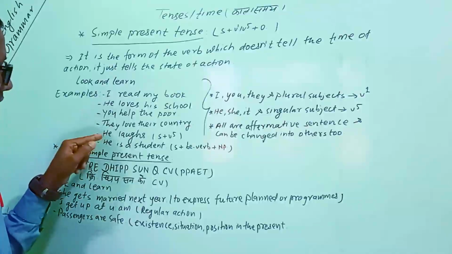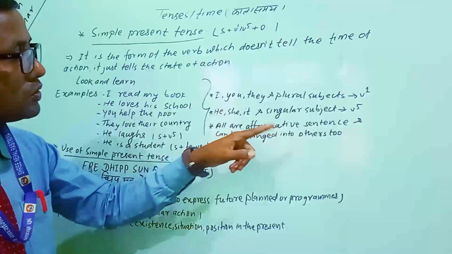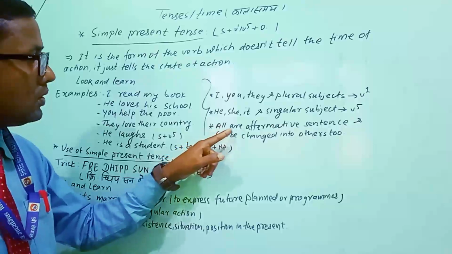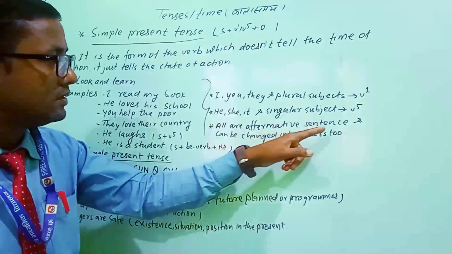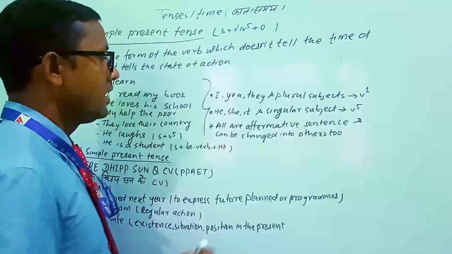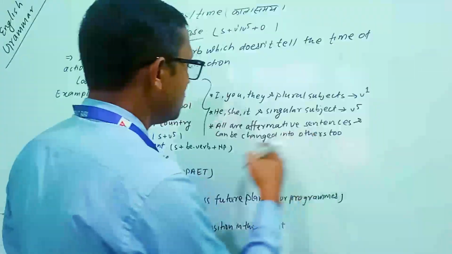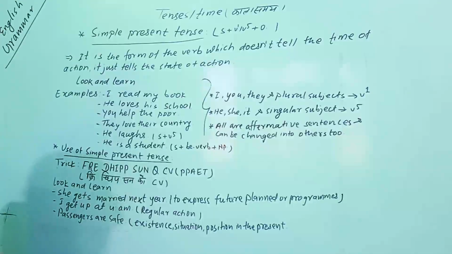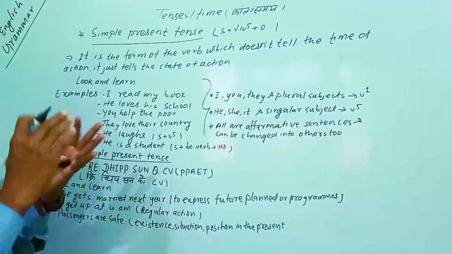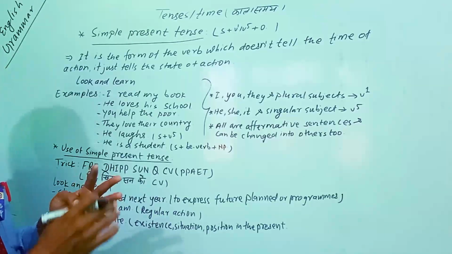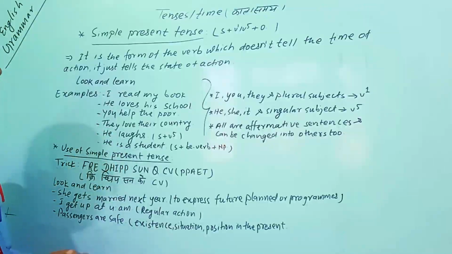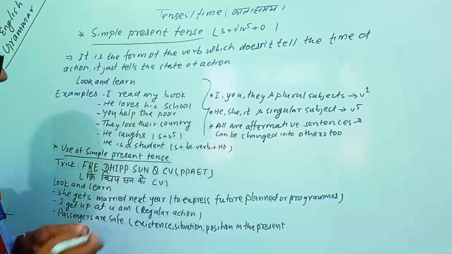And whatever sentences are written here, they can also be changed into other sentences. So all are affirmative sentences and can be changed into other types too. Meaning to say that we can make them negative also, interrogative also. That we understood up to here, whatever is given.